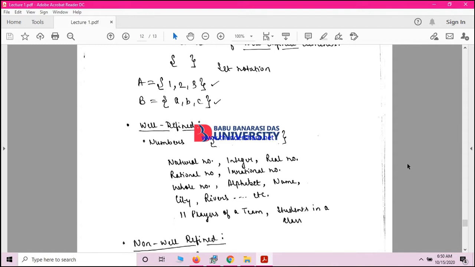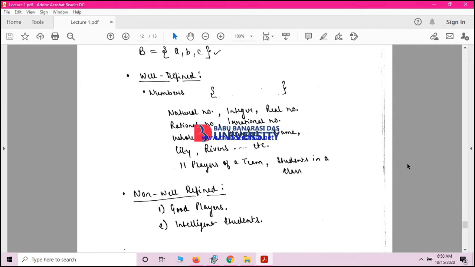If I am saying name of the rivers, definitely you can define name of the river. But there are certain sets which are not well defined. Suppose I am saying that you have to make a set of 11 players in the team. So you can simply write down 11 names in the curly braces and you will say that this is the set. But if I am saying that you have to make a set of good players, so how will you identify the goodness property? What is the property of goodness?